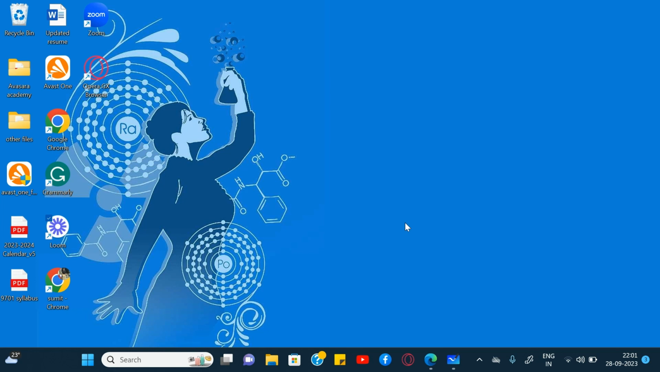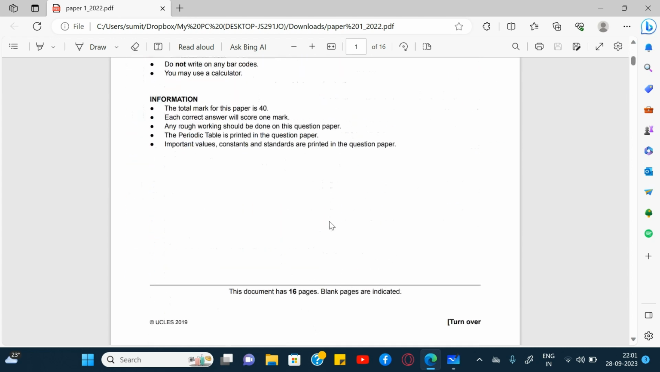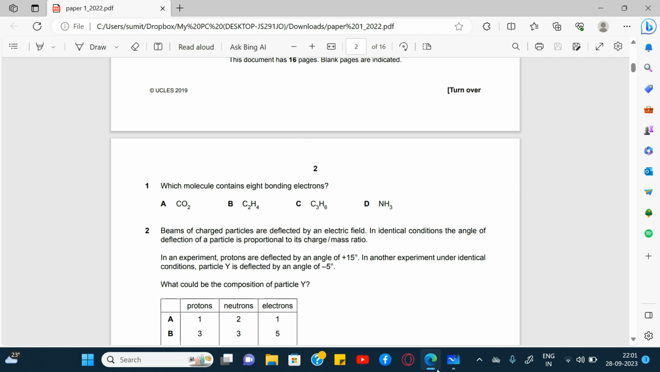Today we'll be solving paper 1 MCQ AS level from year 2022. So let's start. As you can see, this is the past paper from year 2022 MCQ. Let's start with the first question.